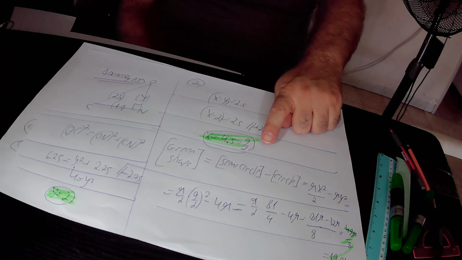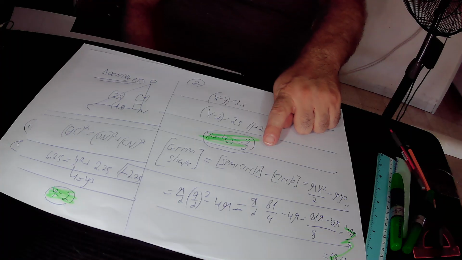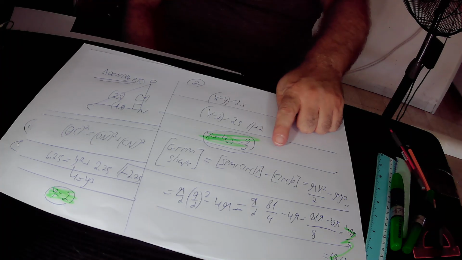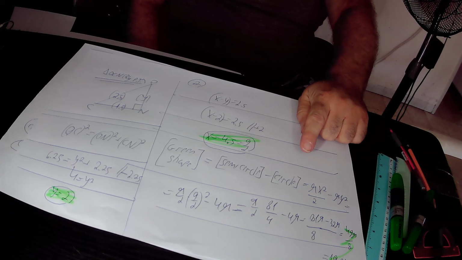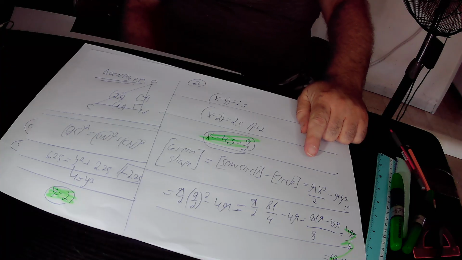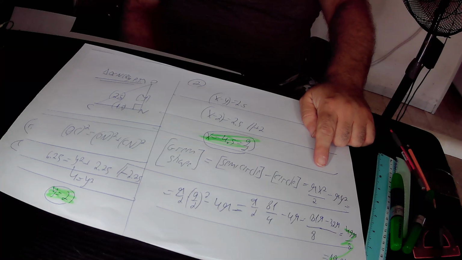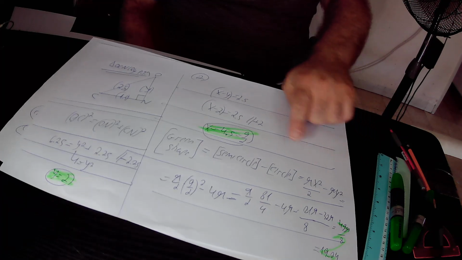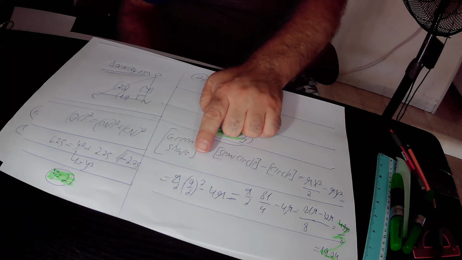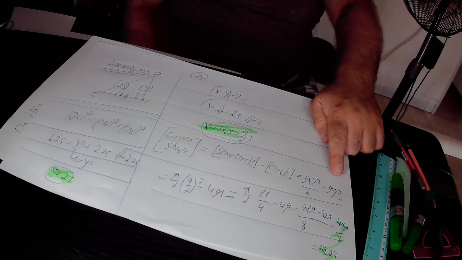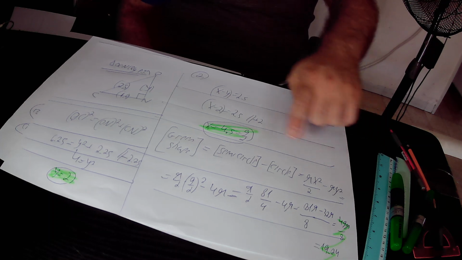What is the area of the big semicircle? The radius of the big semicircle is x, therefore the area must be equal to pi x squared over 2, minus the area of the circle. The radius of the circle is y, therefore the area of the small circle must be equal to pi y squared. x is 9 over 2, therefore x squared is 9 over 2 squared. So in total this expression equals pi over 2 times 9 over 2 squared, minus pi y squared. y is 2, therefore y squared is 2 squared, that is 4. So in total this expression equals 4 pi.